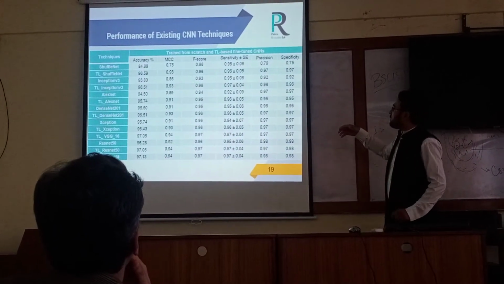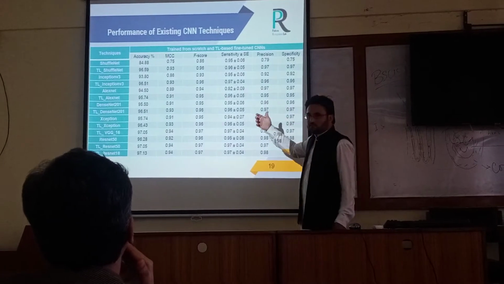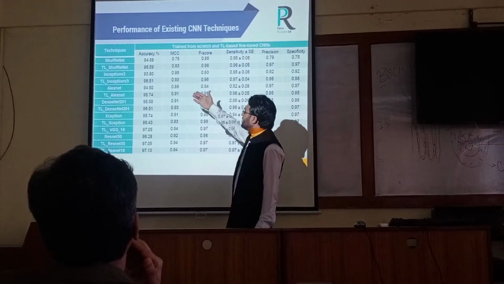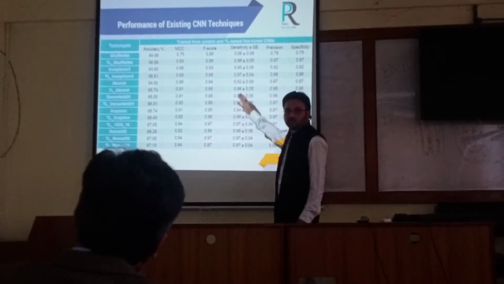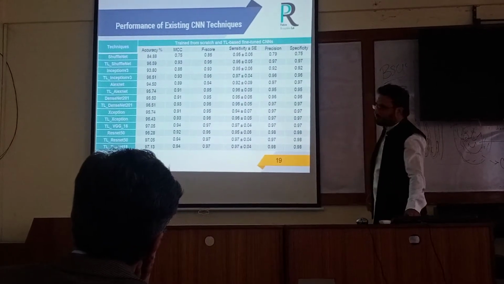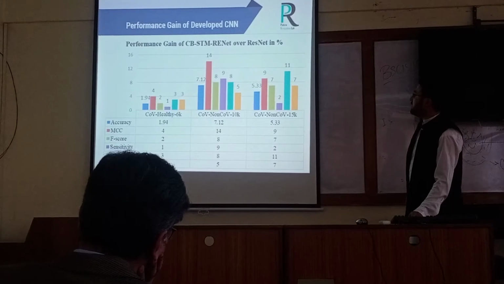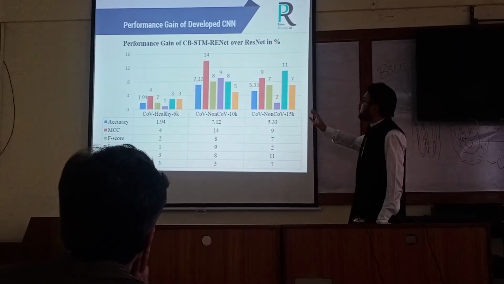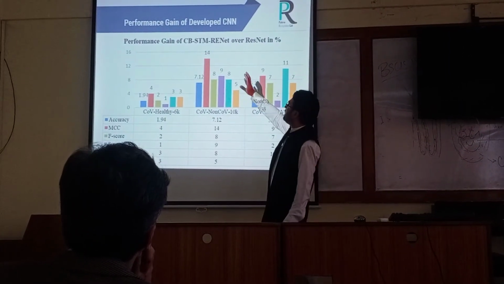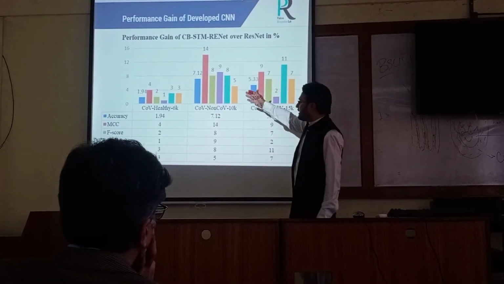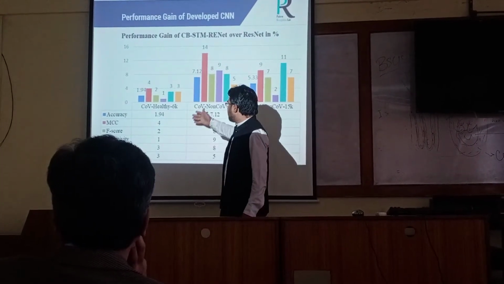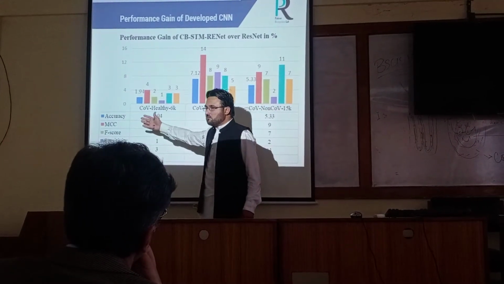This is a performance comparison with other state-of-the-art architectures, that is, trained from scratch and transfer learning based fine-tuned retrained architectures. This shows the performance gain of our proposed channel boost, split transform, region-based system over ResNet in terms of percentage, and these are the datasets. The performance gains on datasets are shown with different performance metrics.